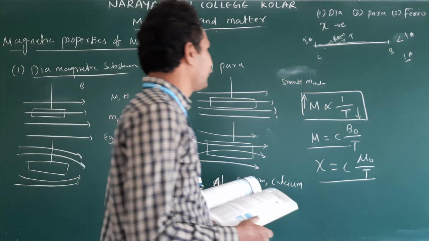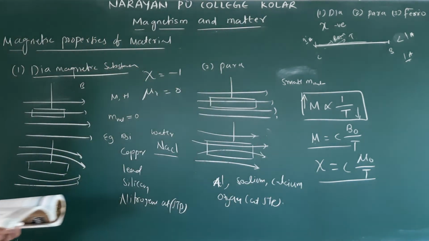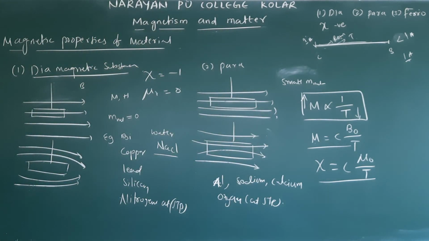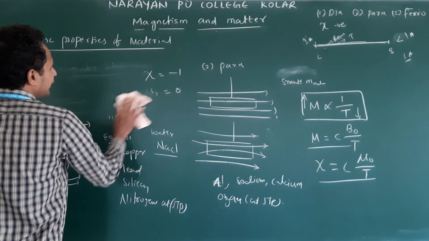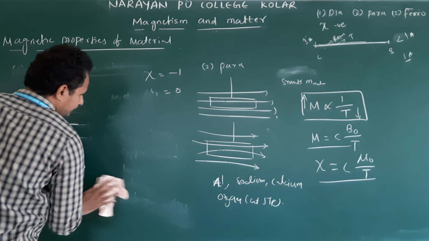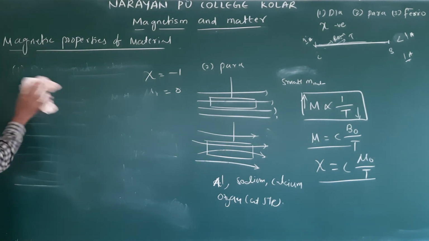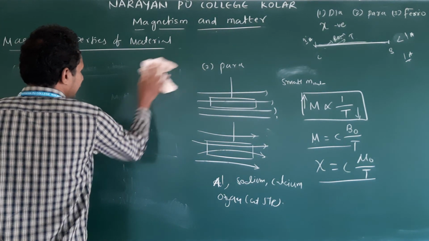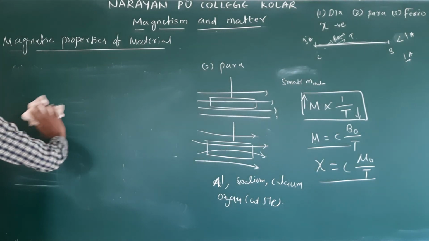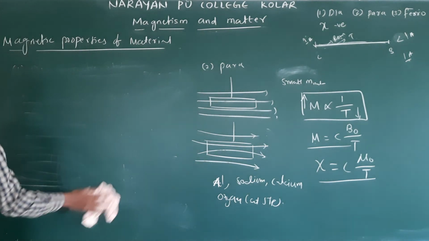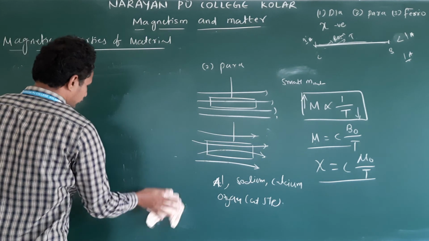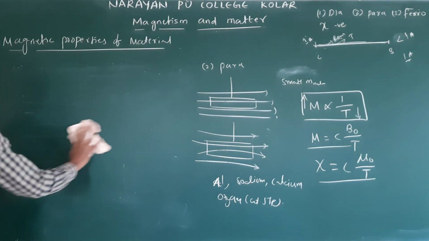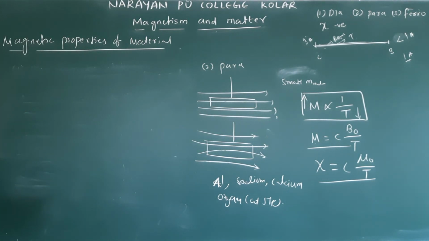Next, finally, ferromagnetic substances. These are attracted very strongly. If we suspend this ferromagnetic material in a magnetic field, they are attracted very strongly. What does that mean? Their susceptibility values and relative permeability values are very large. Clear? So, why is this so strong? We need to know about domains.